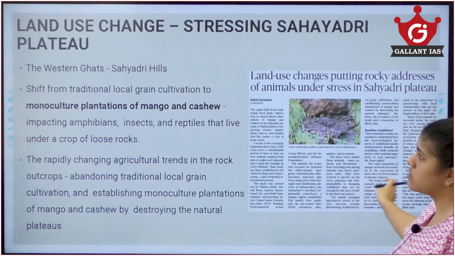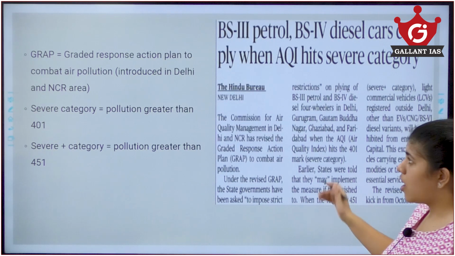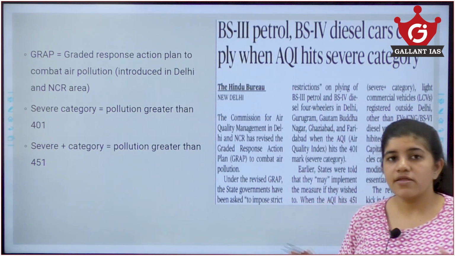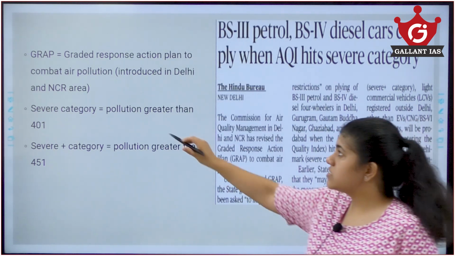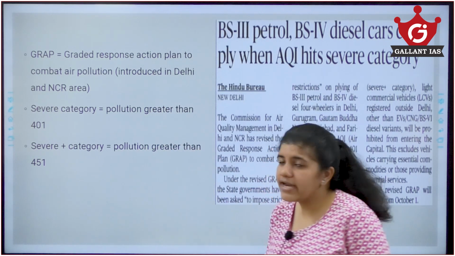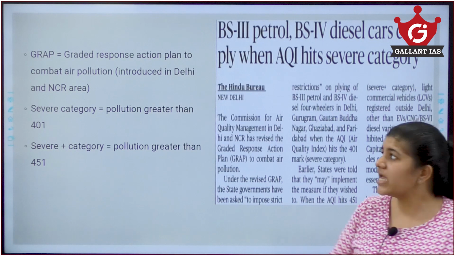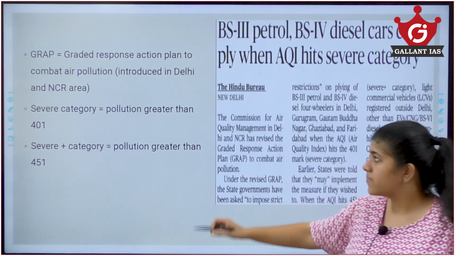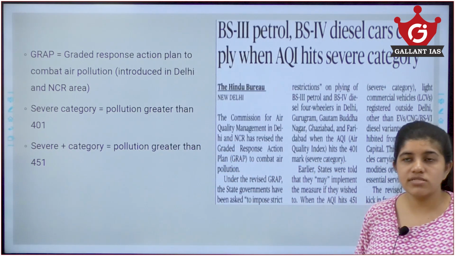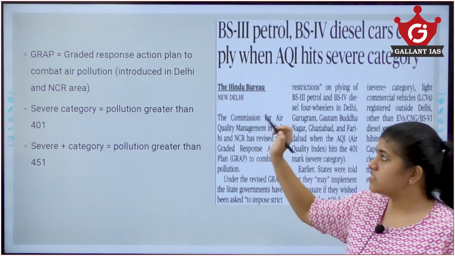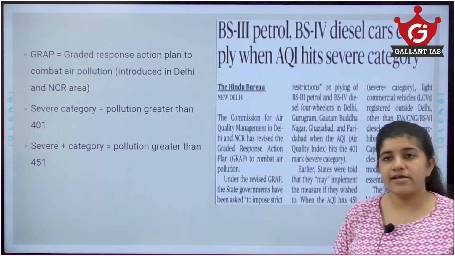Now moving on to our last topic, we have the BS norms, Bharat Stage petroleum norms. The first thing which you need to know is a key term, that is GRAP, the Graded Response Action Plan. This was particularly started to control pollution in Delhi and the NCR, the National Capital Region that surrounds Delhi. So GRAP, the Graded Response Action Plan, was started particularly for Delhi.